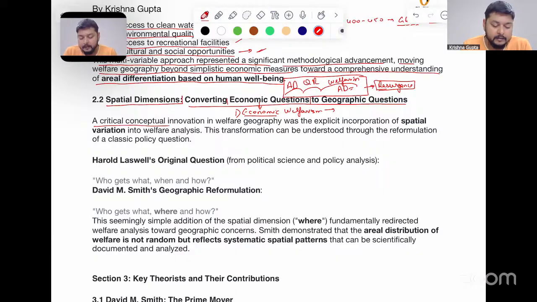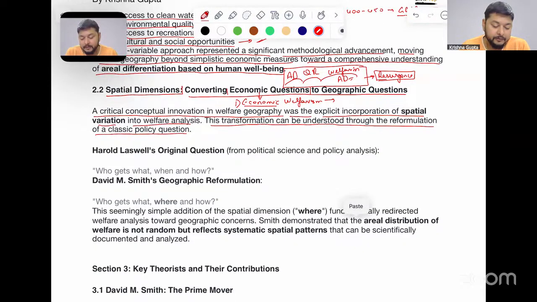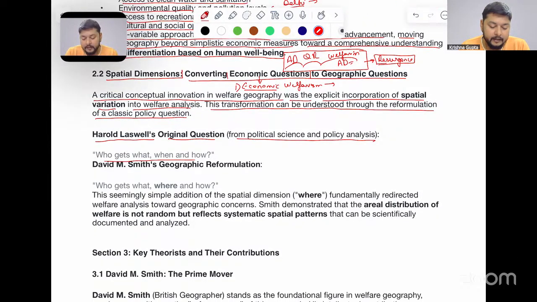Thus, a critical conceptual innovation in welfare geography was the explicit incorporation of spatial variation into welfare analysis. This transformation can be understood through the reformulation of a classical policy question. This question is Harold Lasswell's original question from political science and policy analysis: who gets what, when, and how. It was highly modified by D.M. Smith's geographic reformulation, that is, who gets what, where, and how. So there was a very high emphasis on the where part.